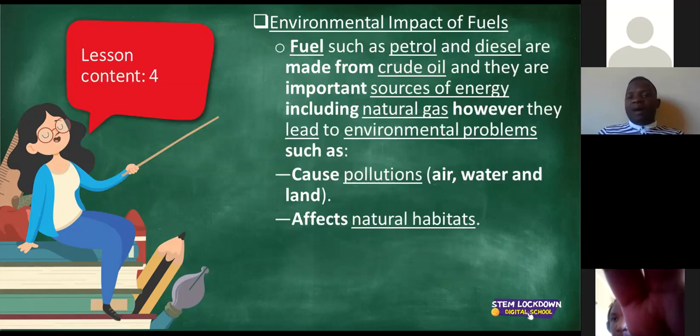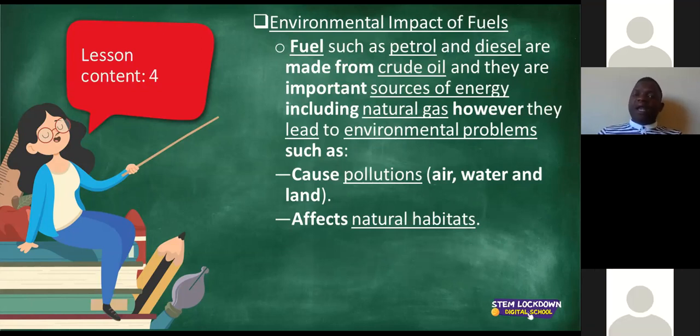Moving into the last part of environmental effects or impact of raw materials. Remember, we said raw means natural, and we use raw materials to make other materials. So crude oil is a raw material. And then crude oil gives us different types of fuels, such as the petrol that runs in mom's or dad's car, or maybe the diesel that is found in trucks or other modern cars. So crude oil is a raw material that is used to make another material.